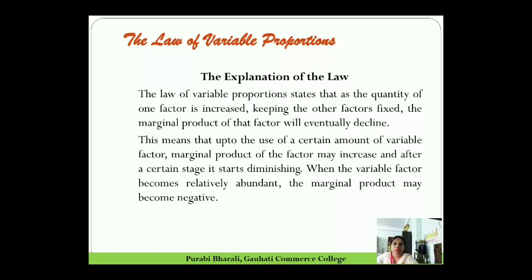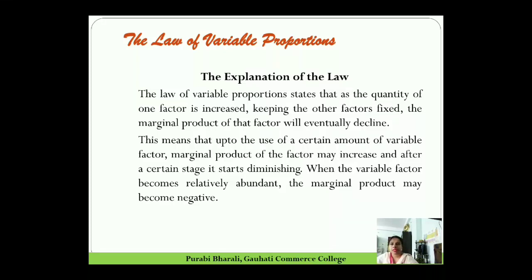So what is the explanation of the law? The law of variable proportion explains that when the quantity of one factor is increased, keeping the other factor fixed, the marginal product of that factor will eventually decline. As we have seen in our classroom, when we keep on changing the number of students, the marginal product, or additional output added to the production process, declines.